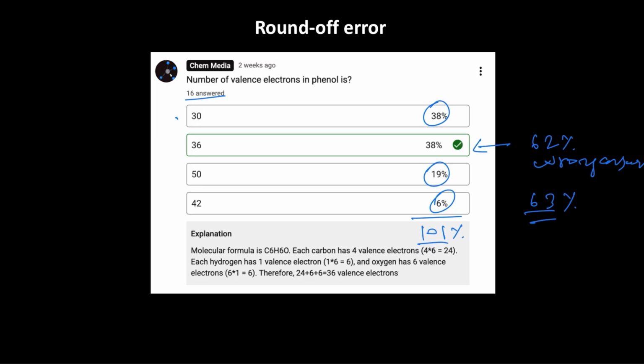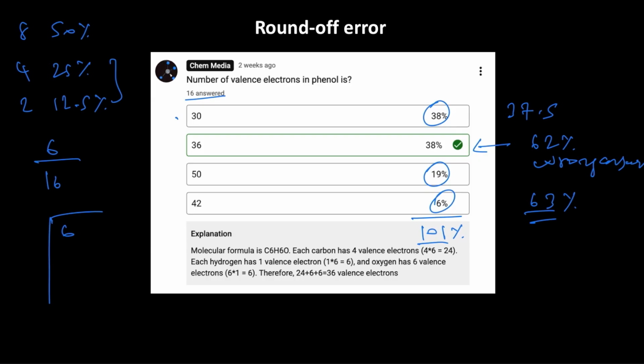If it was 8 students, then it is 50%. 8 students, 50%. 4 students, 25%. 2 students, 12.5%. So that means if we combine these two, we are getting somewhere closer to 37.5. So therefore, the actual value here is 37.5 because it is 6 by 16. So if we divide 6 by 16, we can't divide it. So put a 0 and raise it to the decimal. So if it is 60, then we can do it 3 times.